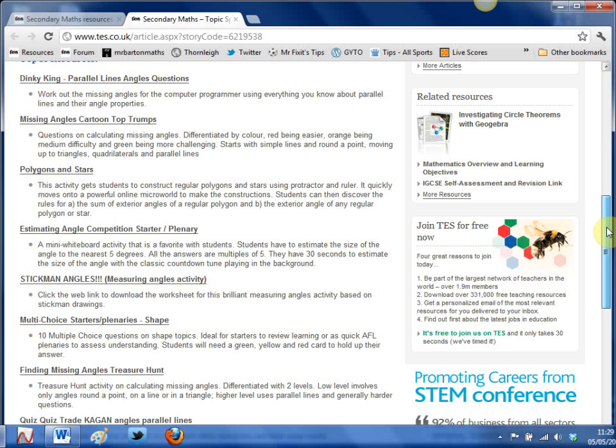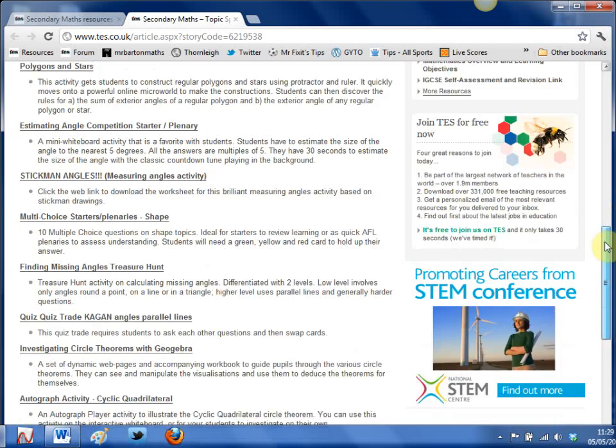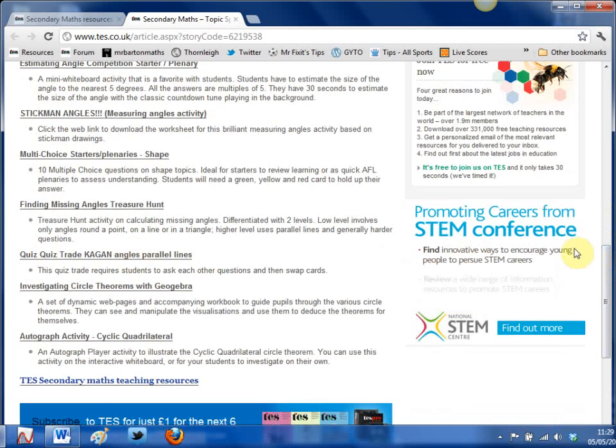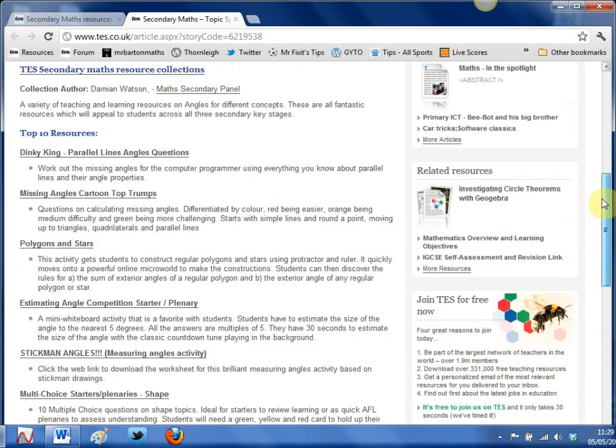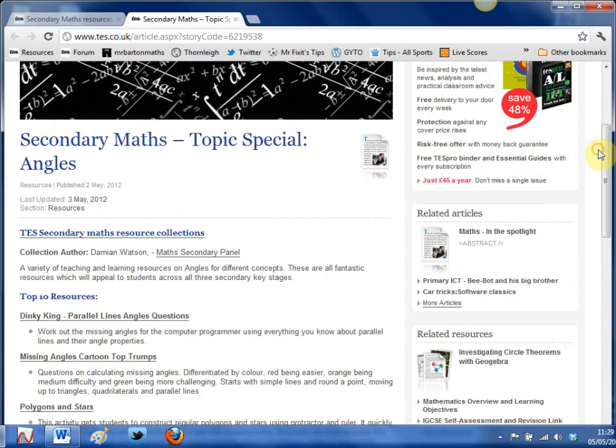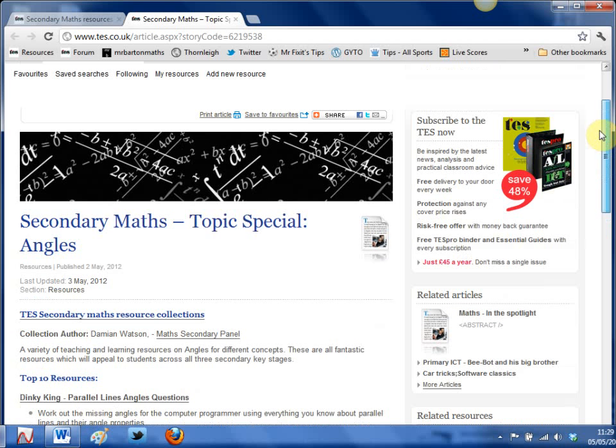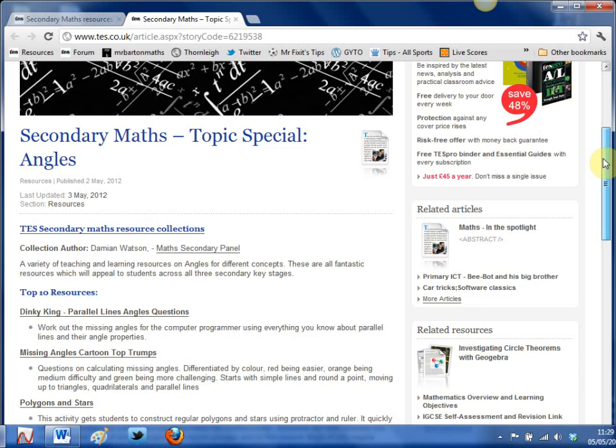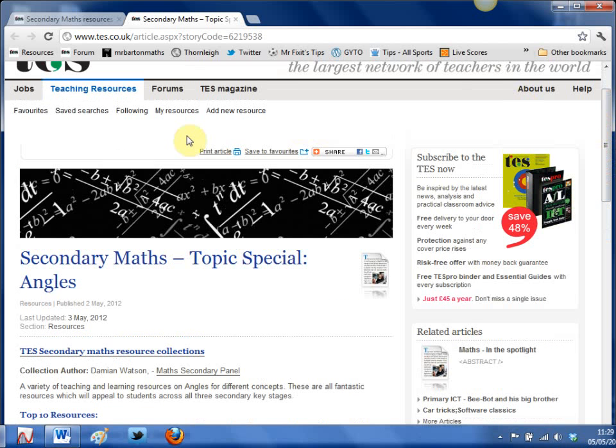Then we've got stickman angles down there. We've got multiple choice, a treasure hunt, a bit of Kagan, quiz trade. So the idea is, if you're teaching angles, instead of trying to search through the thousands of resources on TES yourself, perhaps a good way to start would be to have a look at this topic special and see if there's something you need there, and then build from that. And of course every resource on TES is completely freely available. So that's angles, but it gets better than that.